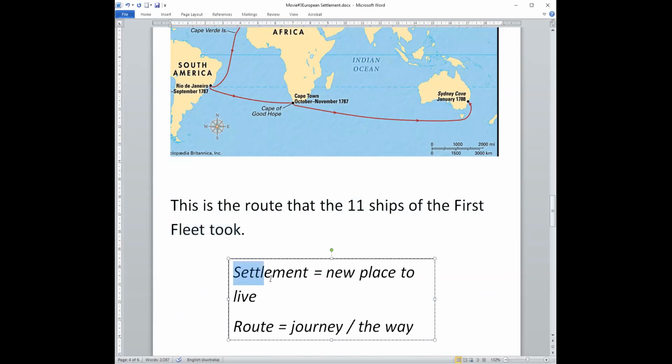There are some new words. Settlement. Settlement is a new place to live. Route is a journey, the way they went.